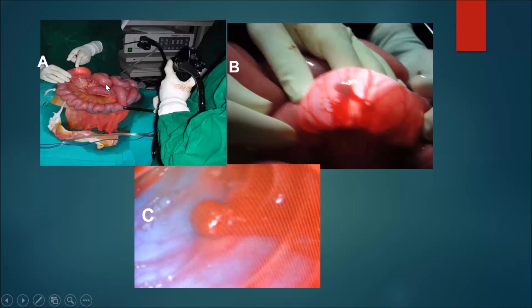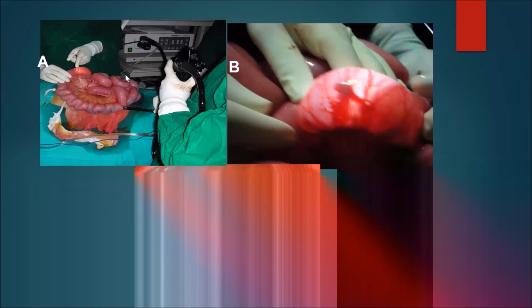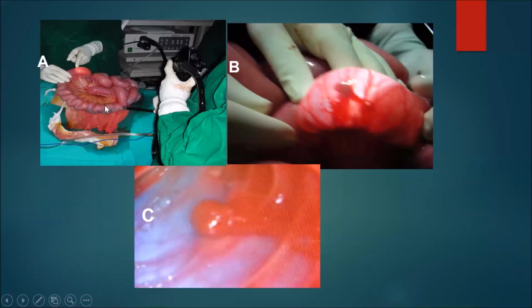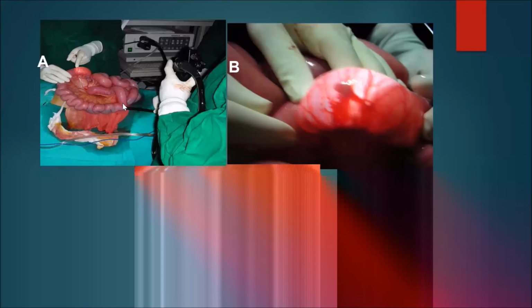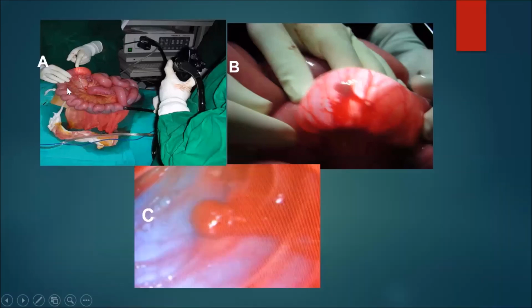In between the blood-filled and non-blood-filled segments, we make a rent and pass our colonoscope. We'll be able to visualize the entire small bowel. Here the bleeding point is detected, it is transilluminated here. This is the colonoscopic view of the bleeding point.